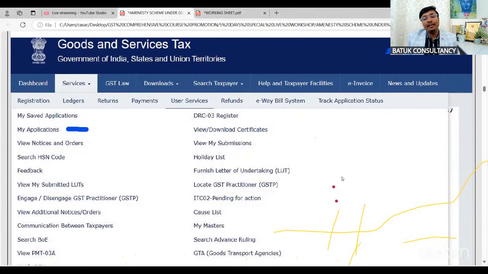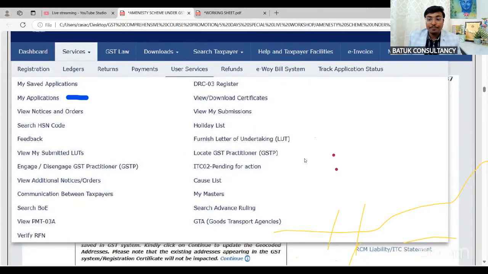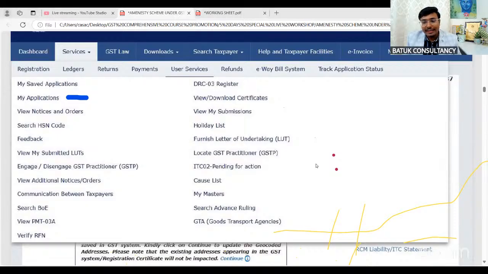Santosh sir, have they issued any notice or any order? Because this amnesty scheme is applicable only if a notice and order has been issued. In that case, you cannot go for the amnesty scheme. So in that case, you may do one thing.